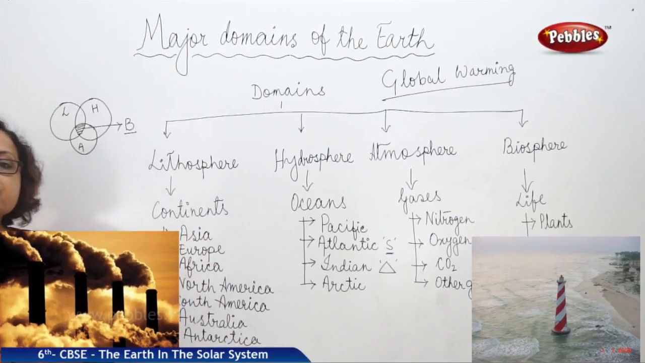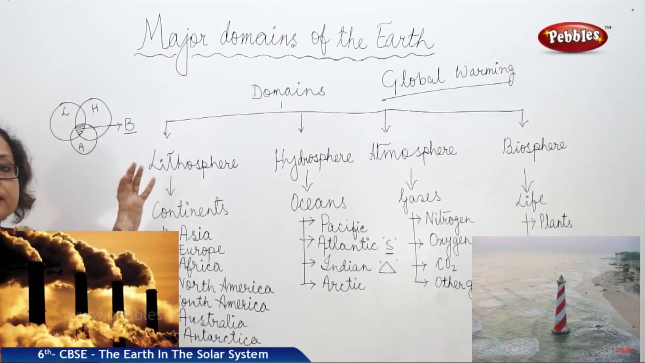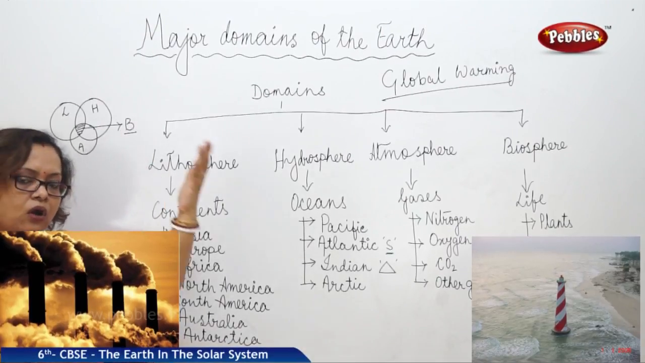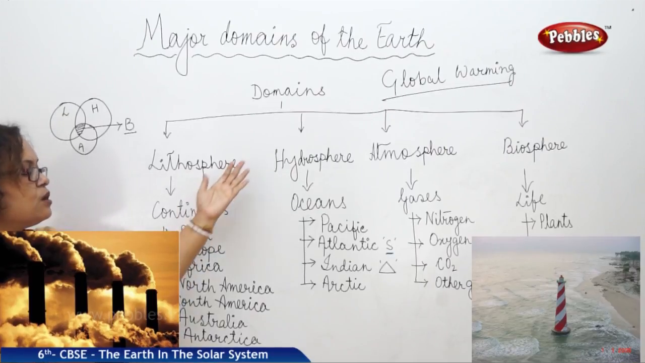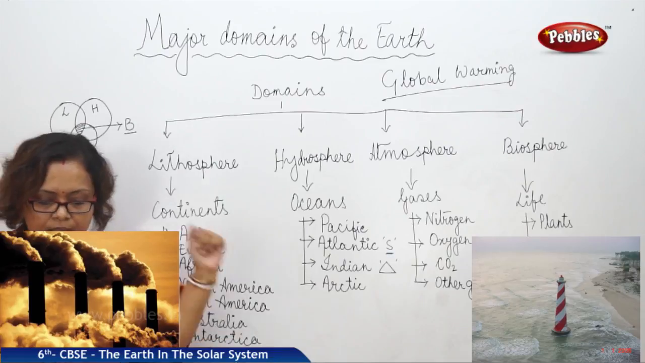As a result, most of the lithosphere is in the northern hemisphere, whereas most of the hydrosphere is in the southern hemisphere.